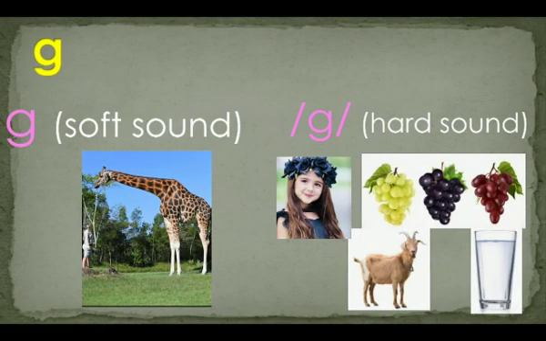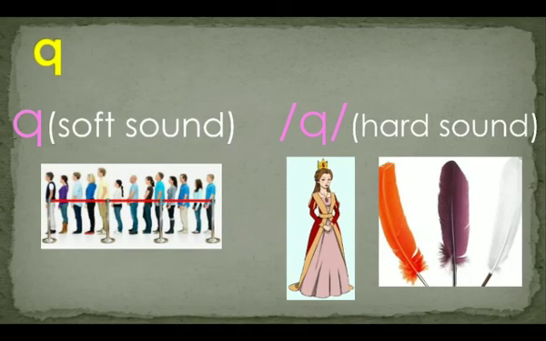The next one is letter G and the sound is G. First look at the soft sound of G: giraffe. And the hard sound G: girl, grapes, goat, glass. The next one is the letter Q and the sound is qua.